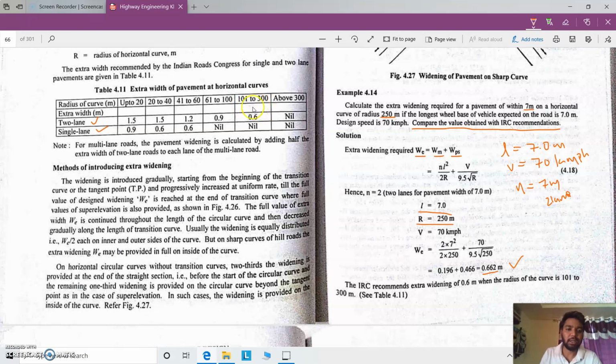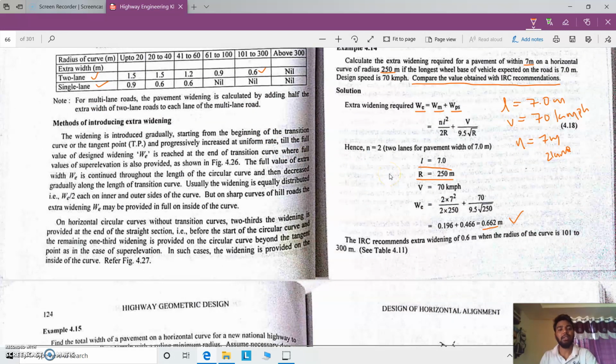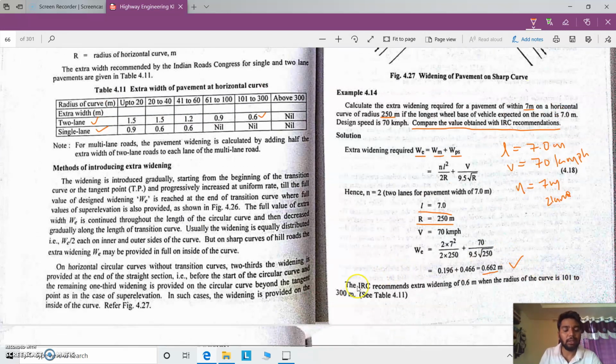In these recommended values, the 2 lane road will have 0.6 meter of extra width. That has to be there on the pavement. If the calculated value is less than 0.6, you have to consider 0.6 only. So it is recommended to compare with the Indian Road Congress values. The IRC recommends extra widening of 0.6 meter when the radius of the curve is 101 to 300 meter, that is 250 meter, because the radius of the curve is 250.